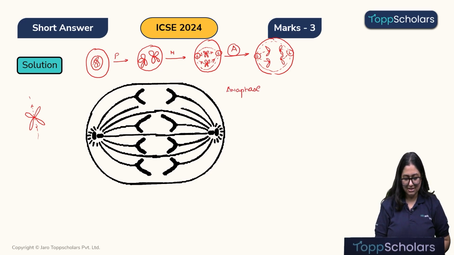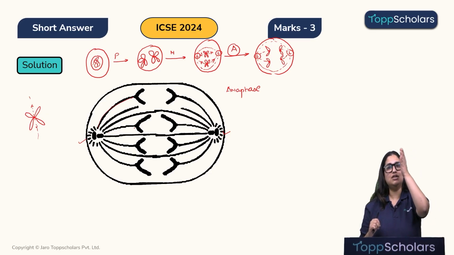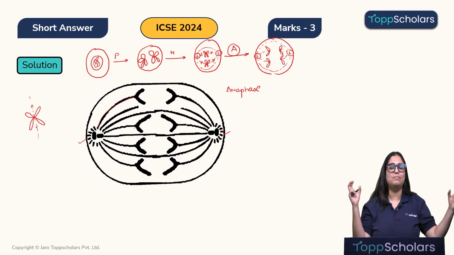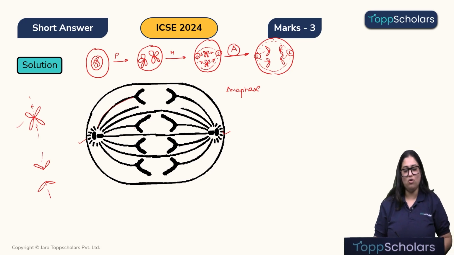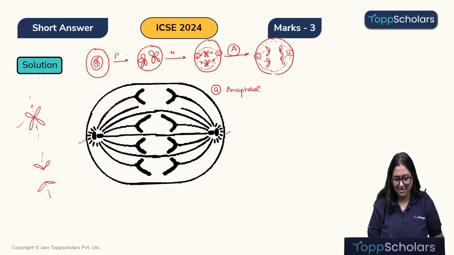So we can see over here, these are the centrosomes, these are the continuous fibers, and these are the discontinuous fibers which are attached to the centromere, right? Now, since there was a pull by the contraction of the discontinuous fibers, the centromere divided into two halves. And with each half, one chromosome went on the upper side and another chromosome went on the lower side. That means the chromosome, as we can see over here, children, is broken into two parts and they are being pulled in opposite directions. That's exactly what our diagram is over here. Okay, so this phase is the anaphase.